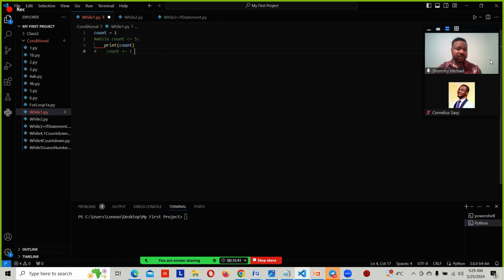So if I print this right now, what I'm going to get is 1, because I said count is 1, which is variable is 1 already. So I now said print count is going to print 1. But now we are infusing our while loop. We're saying while count is less than or equal to 5, then we should print the count. Then we now add the addition right here. So let's try to run the code and see.